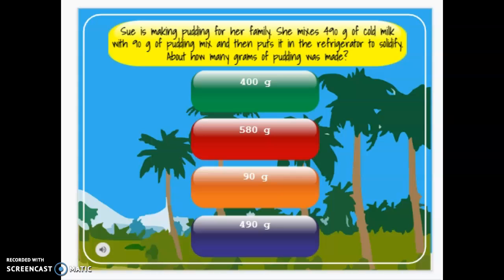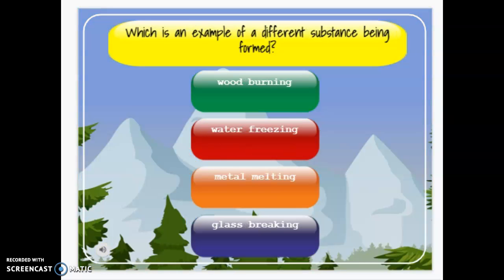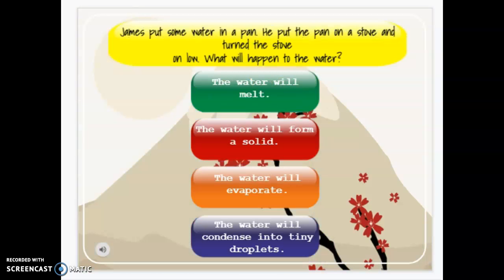This is awesome. Sue's making pudding for her family. She mixes 490 grams of milk with 90 grams of pudding mix. If you put those two together, 490 plus 90 is 580. What's an example of a different substance? If it's a different substance, it's a chemical change. And we've said if you burn something, it is a chemical change, so wood burning.